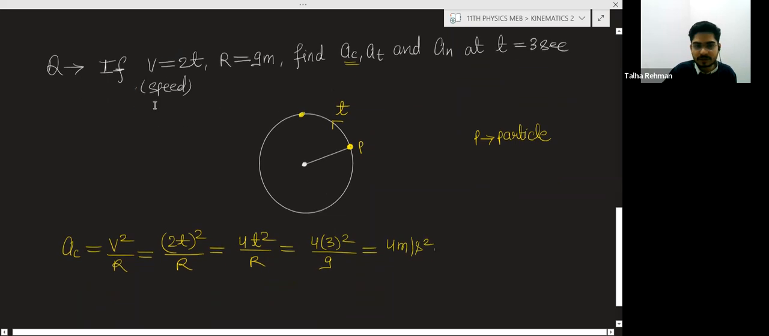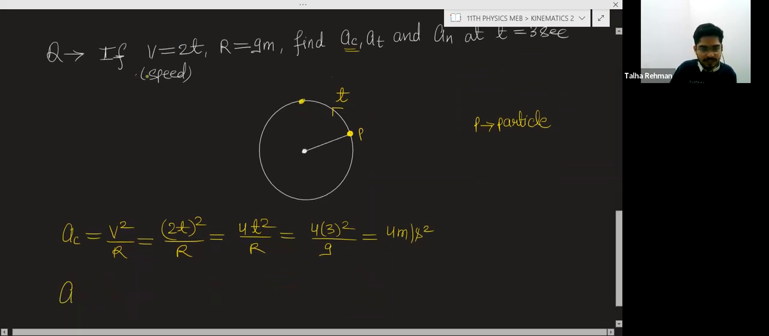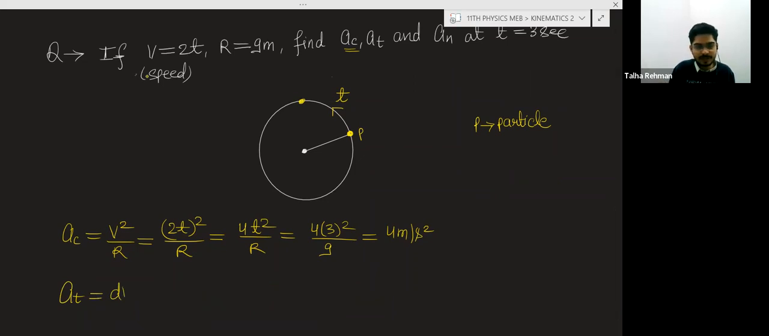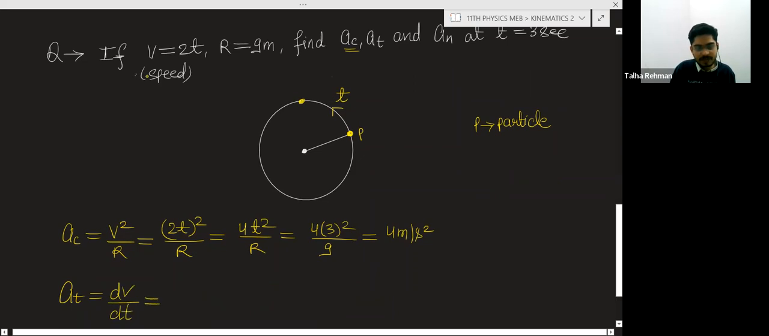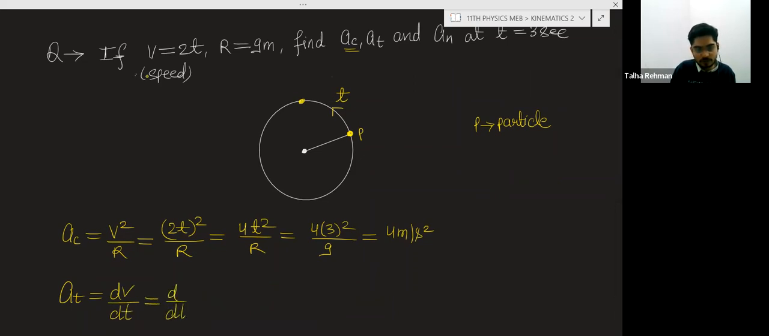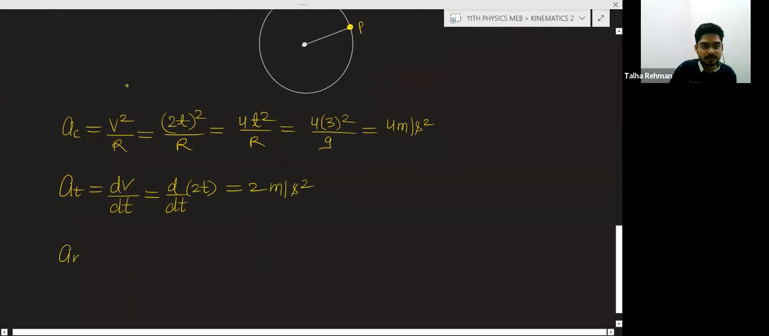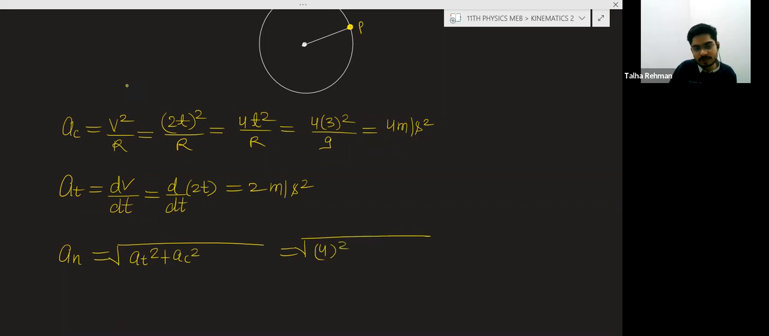Now this is the speed, no? So tangential acceleration will be d mod v by dt, because mod v is here v. So I am writing dv by dt simply. What will be dv by dt? d by dt of 2t, so it is equal to 2 meter per second square. Now net acceleration is the square root of tangential acceleration square plus centripetal acceleration square, that is equal to root of 4 square plus 2 square. This will become, I think, root 20 meter per second square.